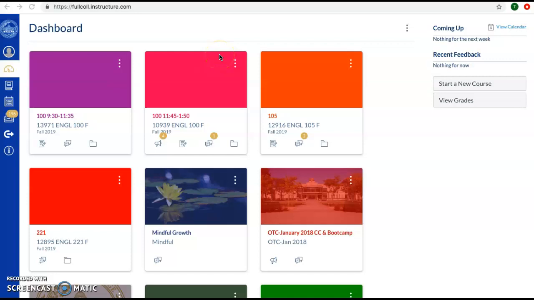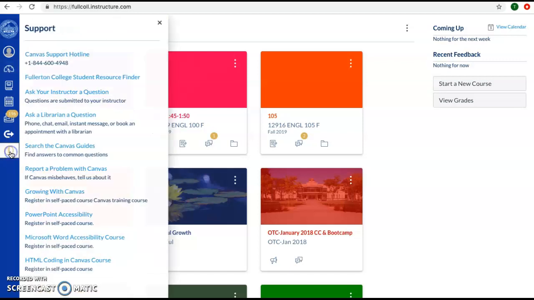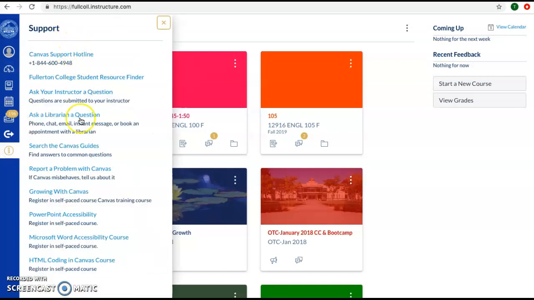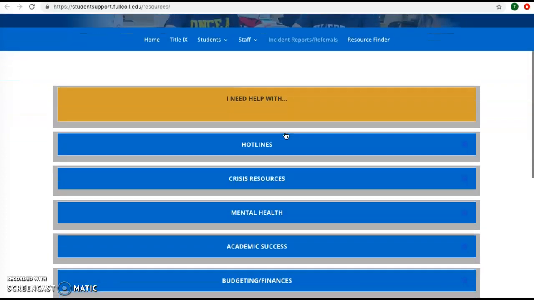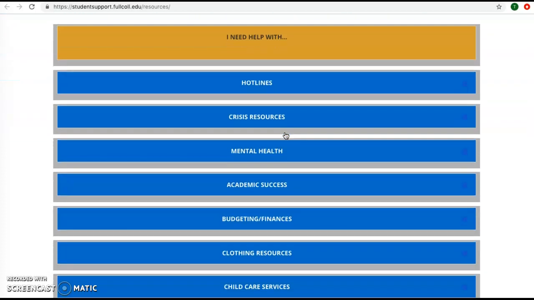If you go to your Canvas page, it could be your dashboard where it lists all your classes, it could be inside any of your courses. On the left-hand side is a row of icons, and the very last icon is support. If you click on that, it pulls up another list that you can connect to the Student Resource Finder. And that has grouped these resources according to category or type.